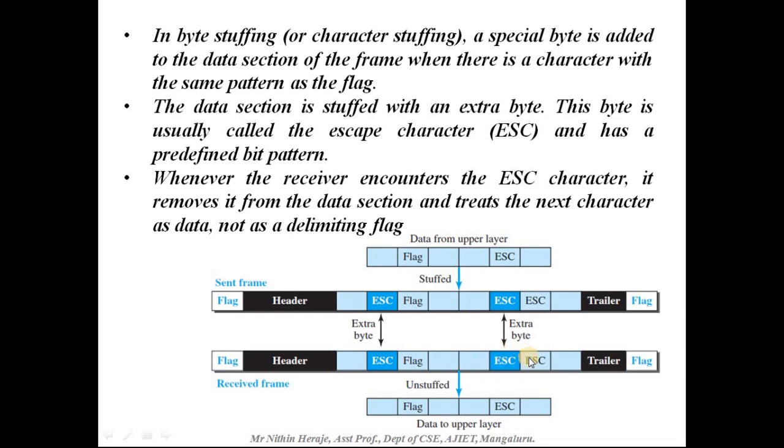Escape means whatever comes next should be treated as data. So here also, whatever next block is there should be treated as data. The flag will be treated as data, and the escape character will be treated as data, by unstuffing these two escape blocks. These two escape blocks are removed, and you get the data like this. This data will then be sent to the upper network layer. Alright, so this is byte stuffing and unstuffing, which will get you the data without any problem.